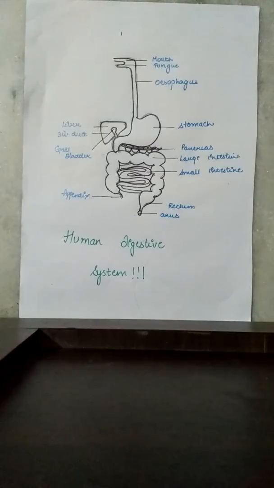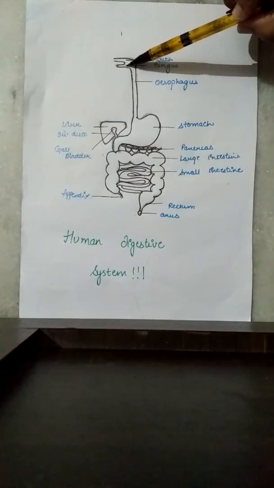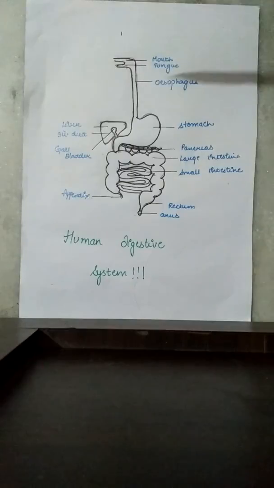This happens as follows. The mouth cavity or the buccal cavity contains teeth, tongue and salivary glands. The teeth cut the food into smaller pieces, chew and grind it. So the teeth help in physical digestion. The salivary glands in our mouth produce saliva. Our tongue helps in mixing the saliva with food.